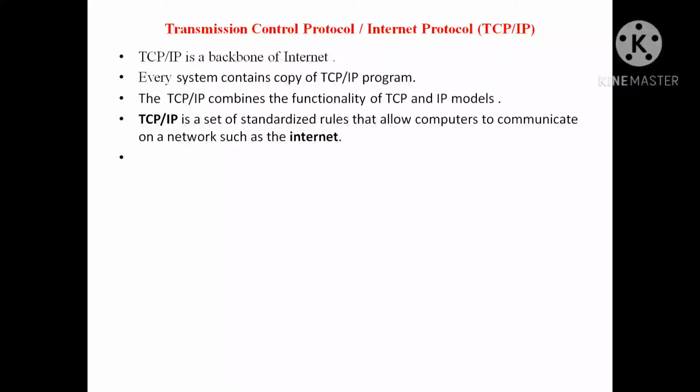TCP and IP, that is Transmission Control Protocol and Internet Protocol, combines the functionality of the Transmission Control Protocol and IP protocols. TCP, as it is a protocol, can also be defined as a set of rules that allow computers to communicate on a network, such as the internet, which allow the communication between devices. So this is all about the TCP and IP protocol.